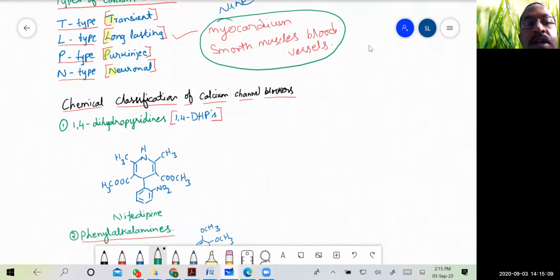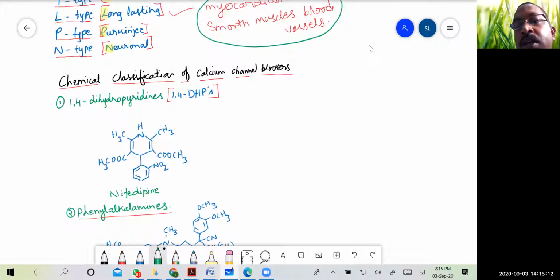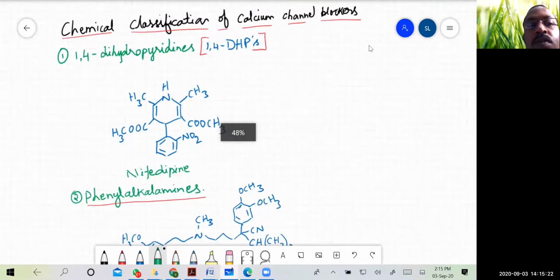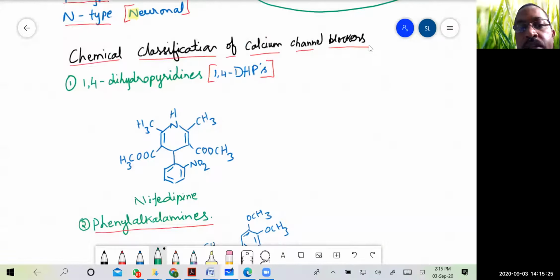So the different types of calcium channel blockers, that is, mainly the chemical classes of these calcium channel blockers, are as follows. The first category is 1,4-dihydropyridines, or 1,4-dihydropyridine class. Because this is the pyridine nucleus we have here. See, pyridine nucleus is like this. So if it is in this form, then this is pyridine.